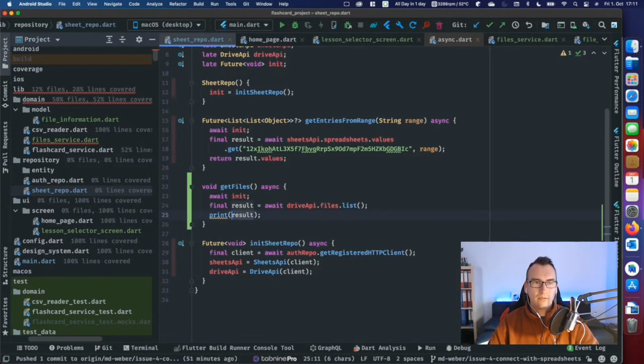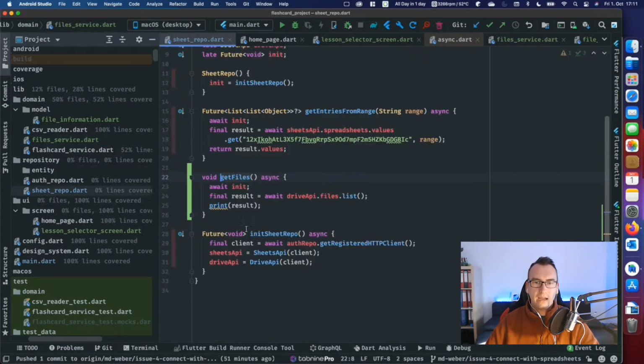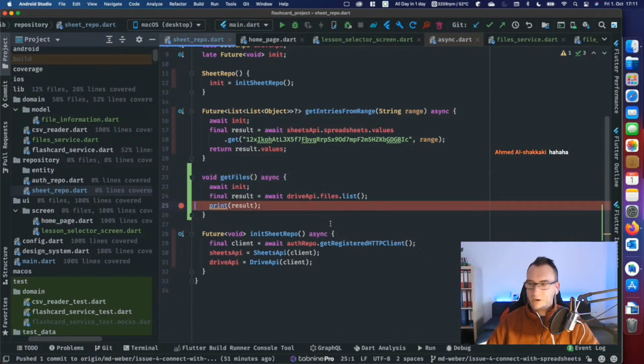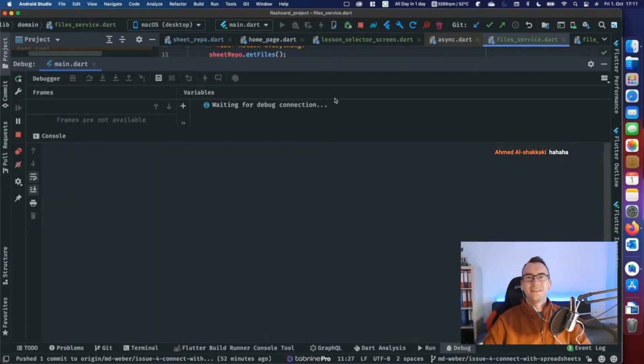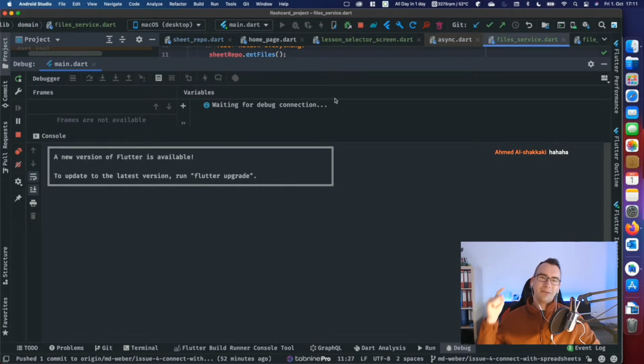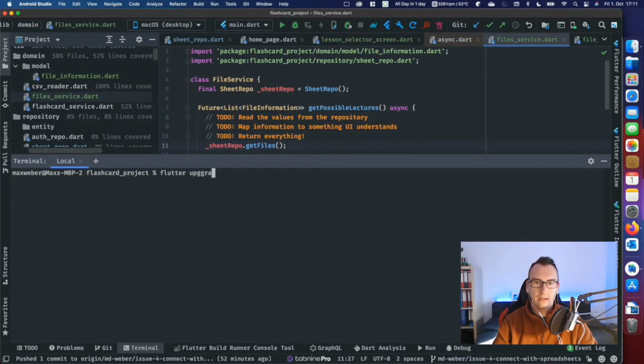So now I'm going into guesswork, but what I will do now is we have this, we call that here. And as you remember, I have the debug mode. It's not easy for me. So if I restart the app with the debug mode, we should jump now into the, oh no, a new version of Flutter. I knew it. I knew that day would come. So Flutter upgrade.